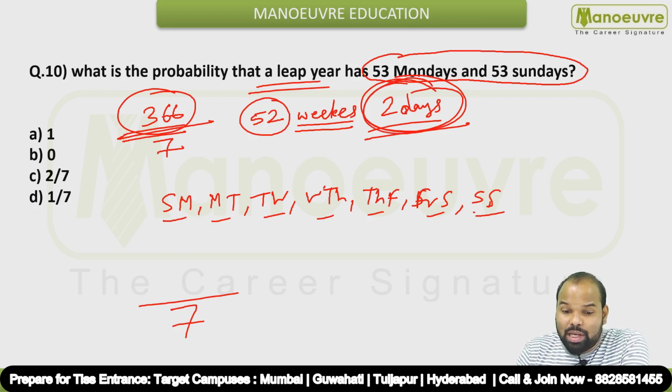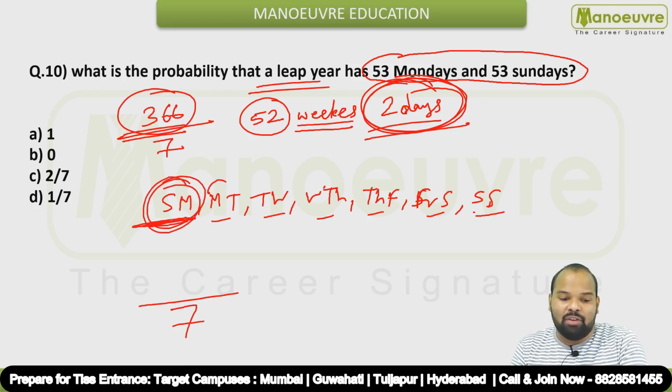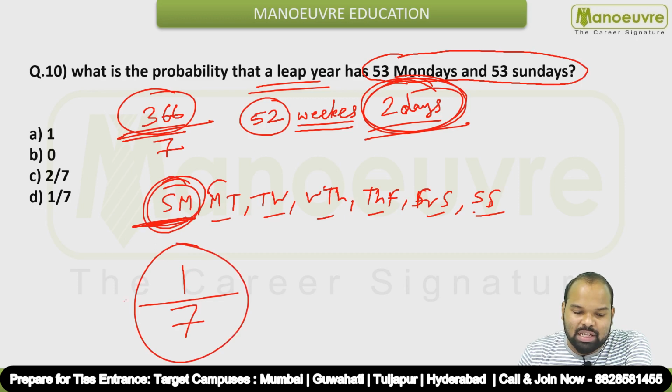Okay, these 2 days have to be what? Monday and Sunday only. So that means only one option is there in which we'll be having Sunday and Monday. So only one option out of these 7 options. So the probability is 1 by 7, guys.